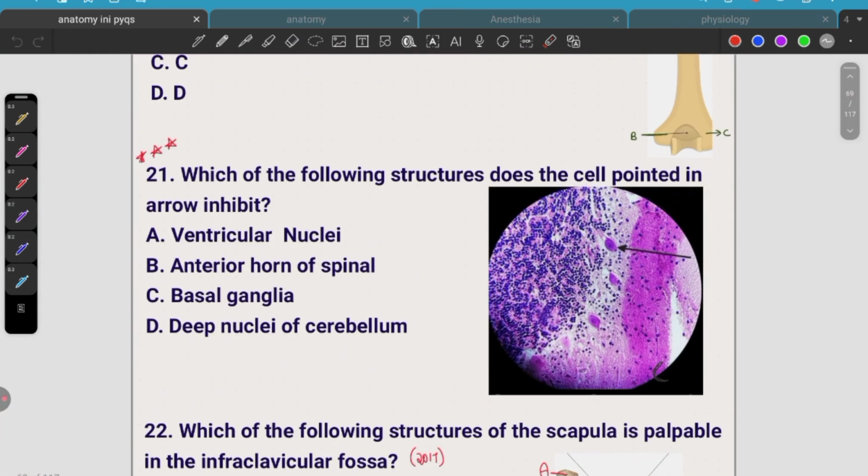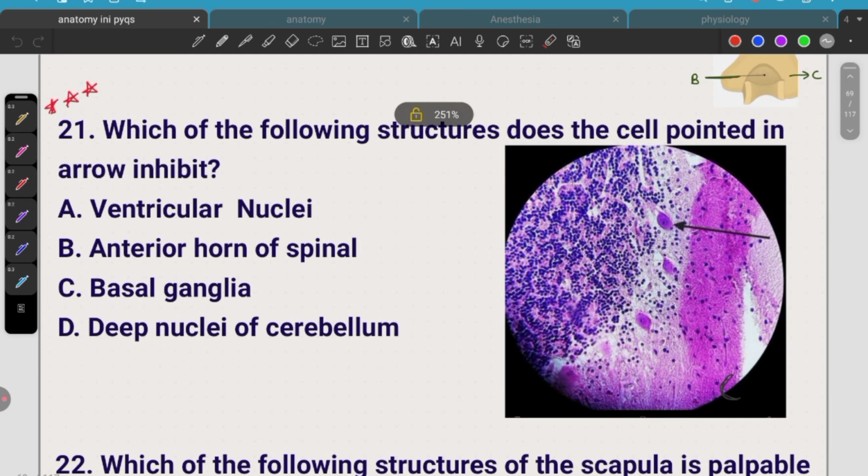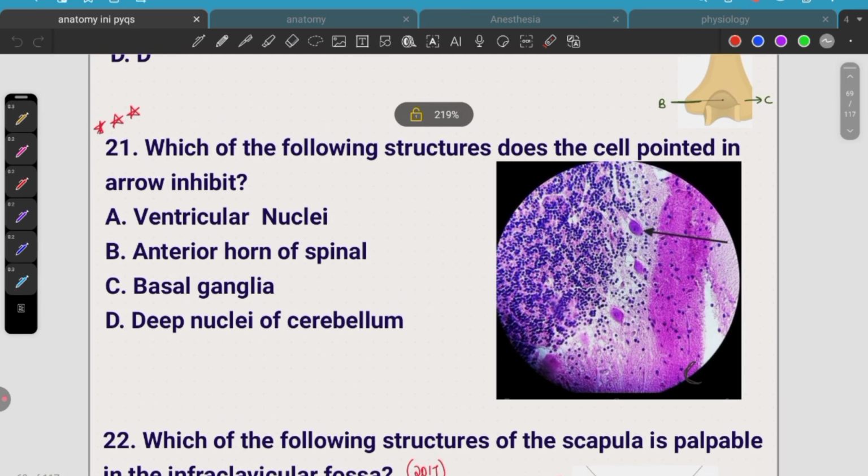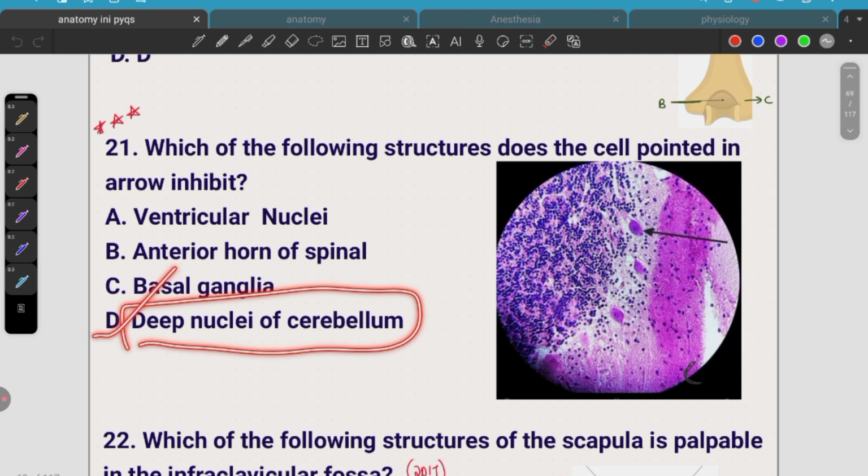Okay. 21st one. Which of the following structures does the cell pointed in the arrow inhibit? They have marked Purkinje cells. Okay, this is a very important question they have asked many times. These Purkinje fibers are very long, and they will inhibit the deep nuclei of the cerebellum. Okay.